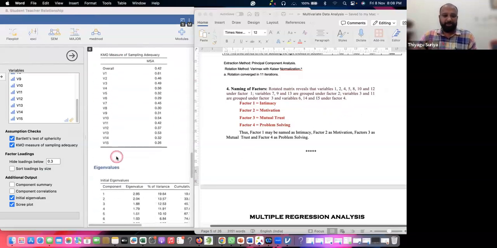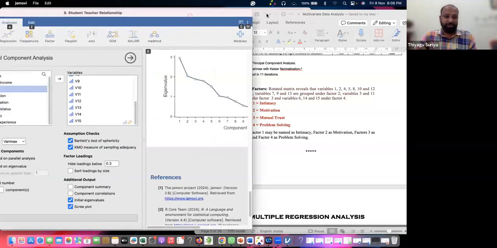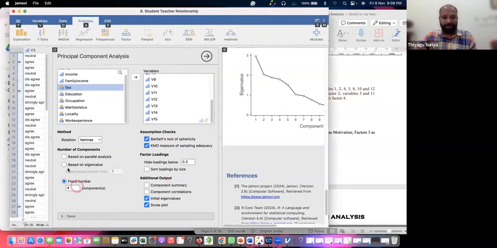And this is the scree plot also. We are checking the scree plot diagram. Normally it's eigenvalues more than 1, but we are fixing it here, because when you go with eigenvalues more than 1, it shows 6 or 7 factors. But going with 6 or 7 factors with 15 items is not good. That's the reason I'm fixing 4 factors here. So I manually fixed the 4 factors instead of the eigenvalues.